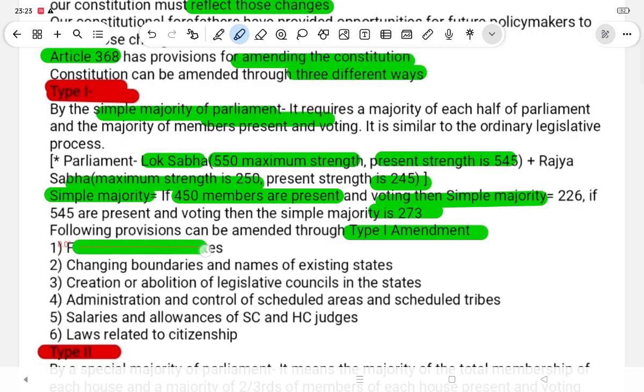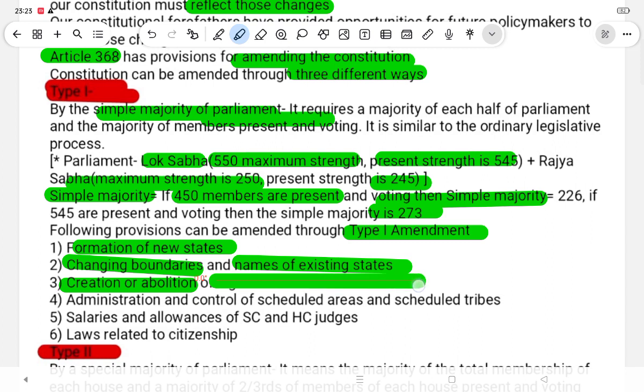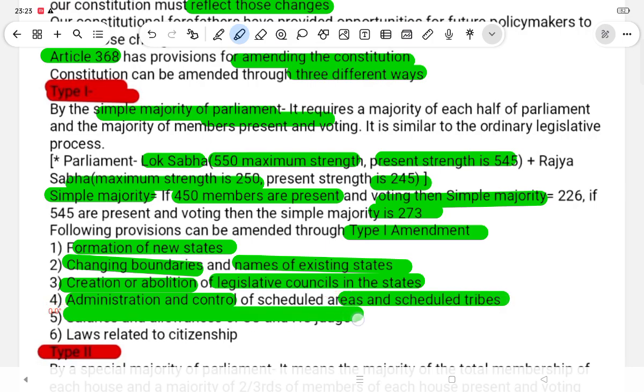First, formation of a new state. Second, changing the boundaries and name of an existing state. Third, the creation or abolition of the legislative council in a state. Fourth, administration and control of the scheduled areas and the areas of the scheduled tribes. Fifth, salary and allowances of Supreme Court and High Court judges. Sixth, the laws related to citizenship.